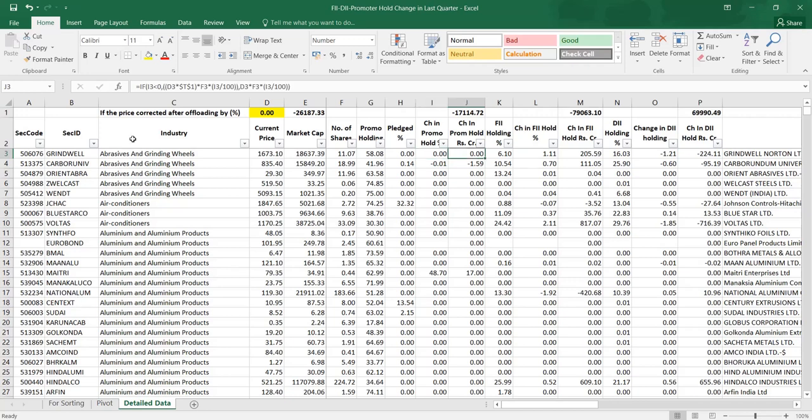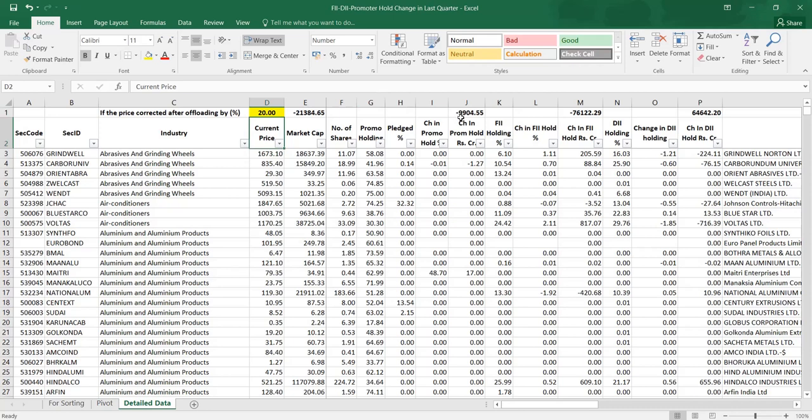Now I have given an equation. If there is a relationship, if the price corrected after offloading by all these players, I mean big players, I just wanted to calculate the difference of what is the impact in terms of money. So I have converted promoter holding into crores of rupees. This is with the current market price, or else if you change this number, say for example, we assume that the shares sold by these big players have corrected 20%, so we will get a figure.